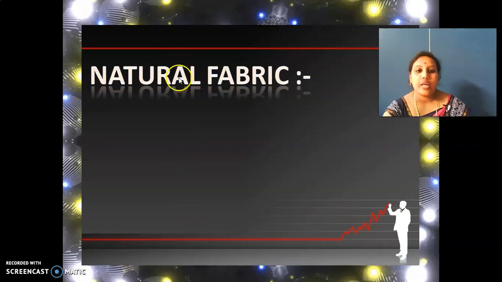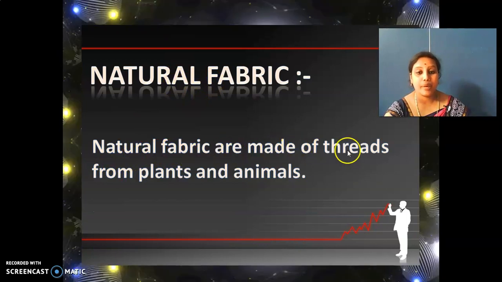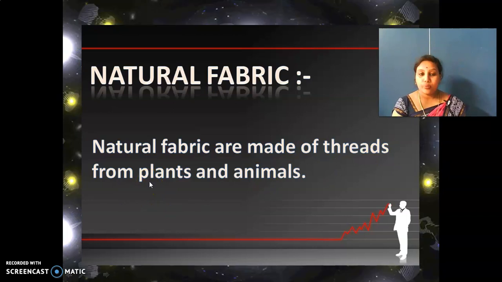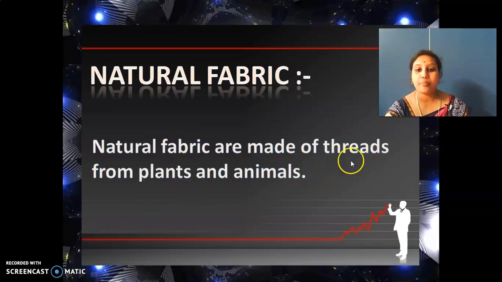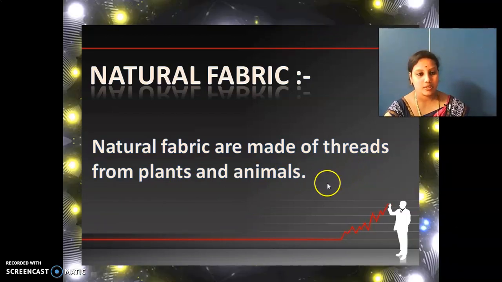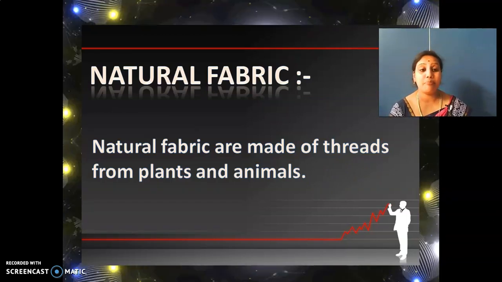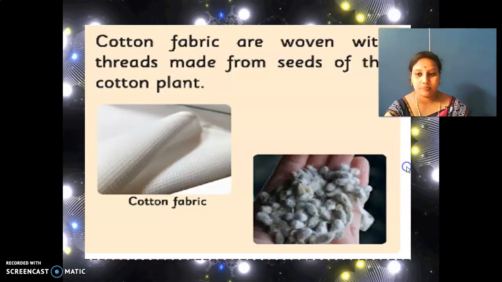So, natural fabrics are made of threads from plants and animals. So what do you mean by natural fabric? Natural fabrics are made of threads from plants and animals. Okay, this natural fabric is made of threads from plants and animals. So we'll see what it is.